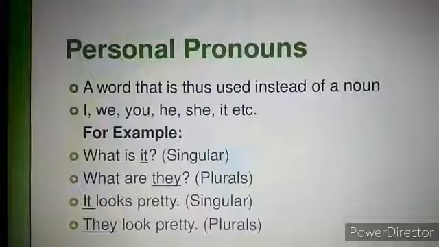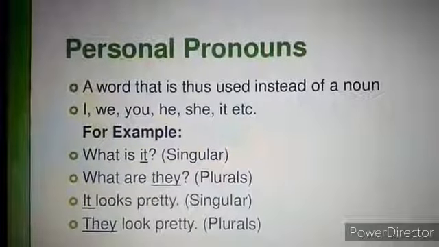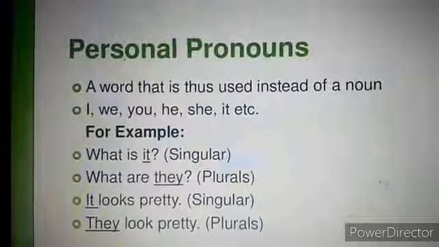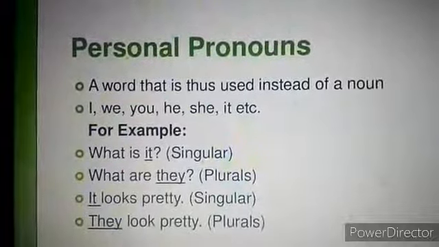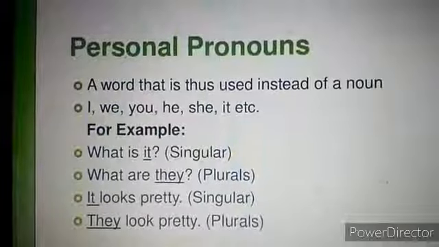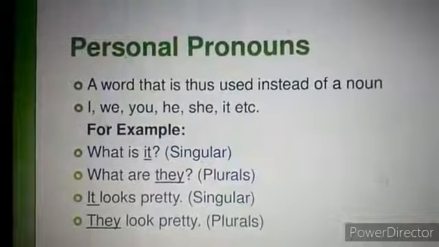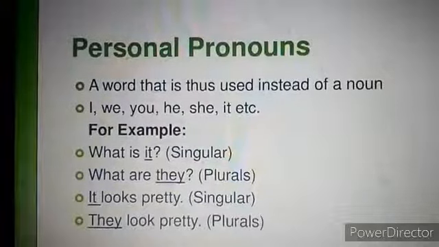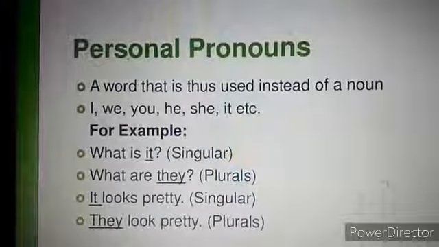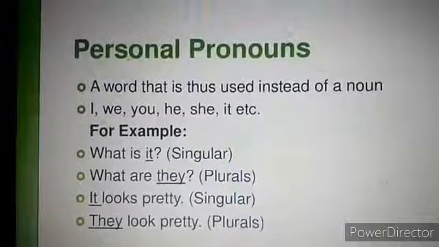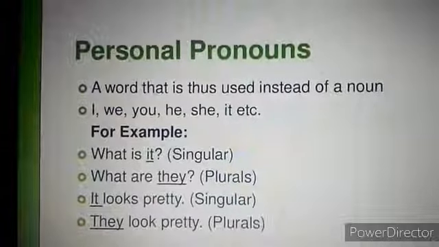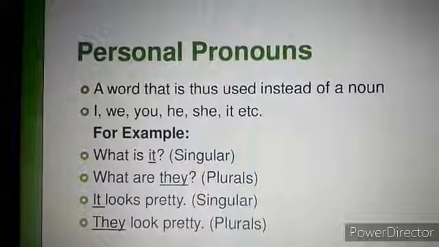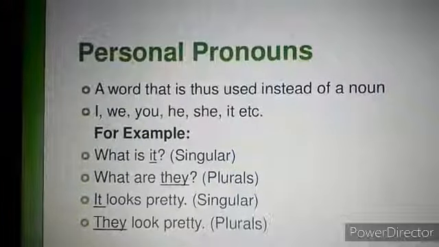And you know that we have 3 forms of personal pronouns: first person pronoun, second person pronoun and third person pronoun. First person pronouns like the words I and we. The person who is speaking is called first person. So I and we are first person pronouns. You is a second person pronoun. The person who is listening to us is the second person for us. Third person pronoun means the person or the thing which is not involved in our conversation, like he, she, it.